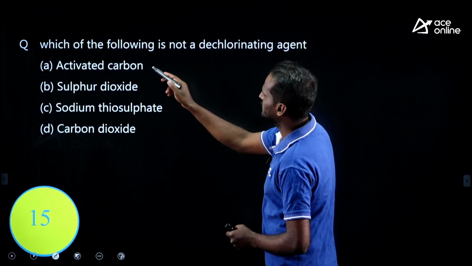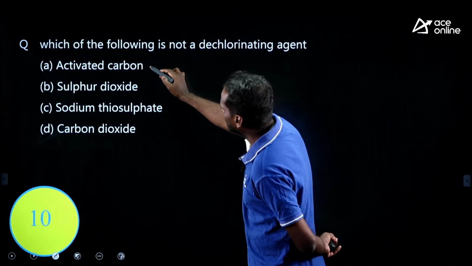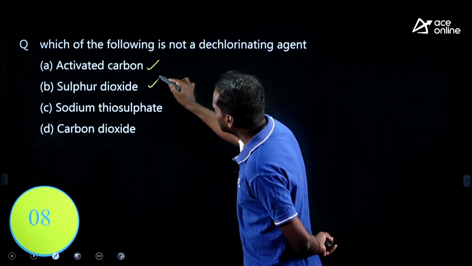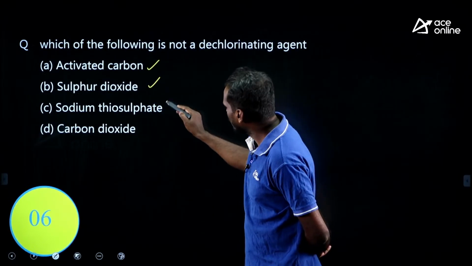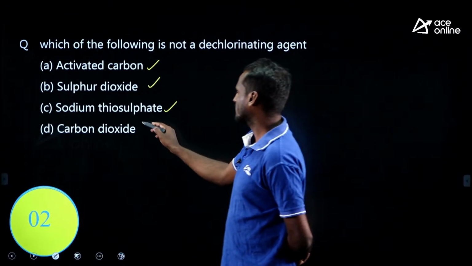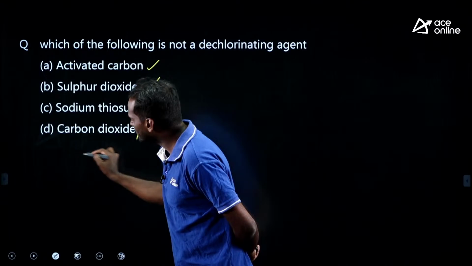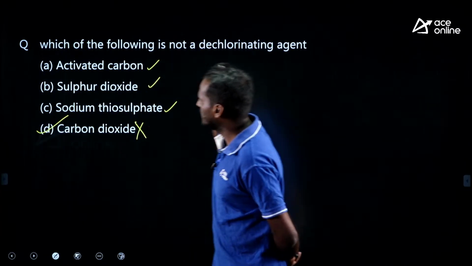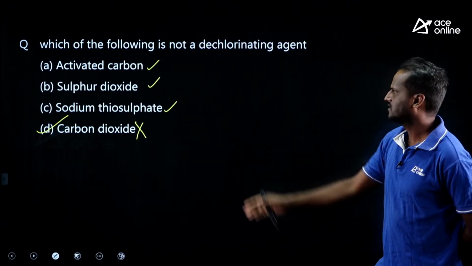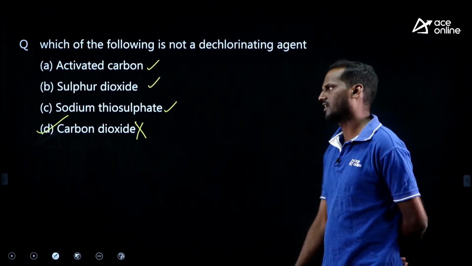Okay, try to solve. Which of the following is not a dechlorinating agent? See, activated carbon is a dechlorinating agent, sulfur dioxide is also a dechlorinating agent, sodium thiosulfate is also a dechlorinating agent. Which is not? Carbon dioxide. Therefore, carbon dioxide is not a dechlorinating agent. D is correct. These are all dechlorinating substances, carbon dioxide is not.